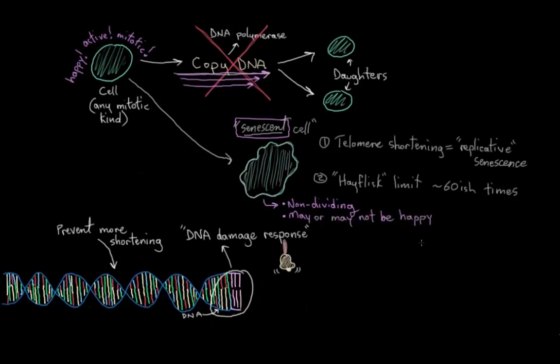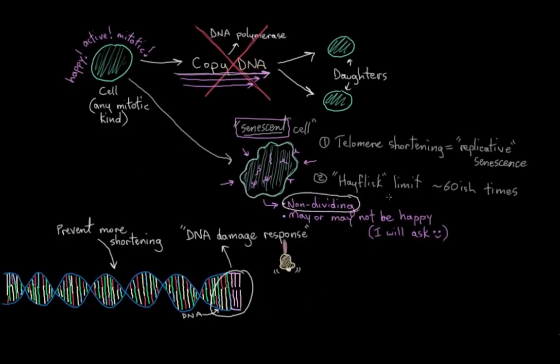I'll have to ask a senescent cell how it's feeling one of these days. But it undergoes all these other changes as well. Like it starts expressing all sorts of genes that it didn't before, and it starts to look a little bit different, and it starts to respond a bit differently to the cells around it. But the important thing is that while it's still contributing to the structure of your body, still hanging around in your tissues, it's not allowed to replicate anymore.